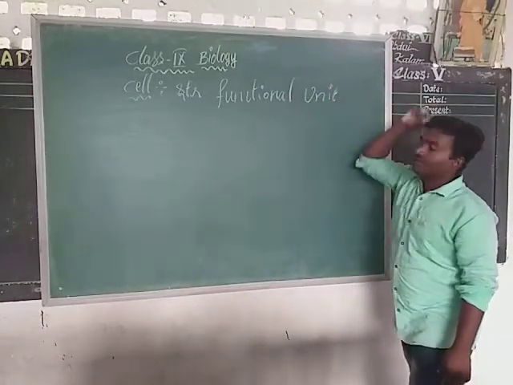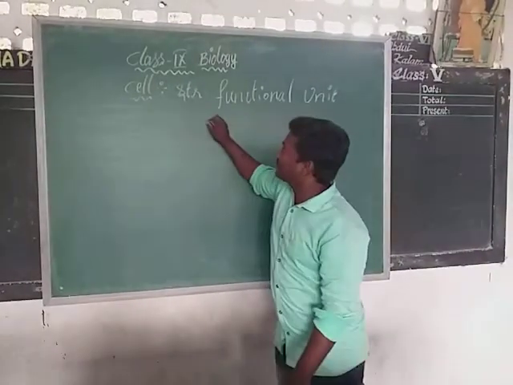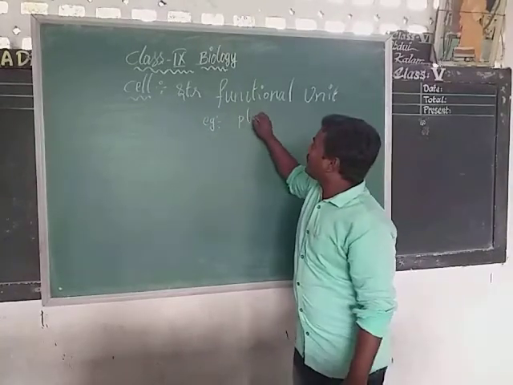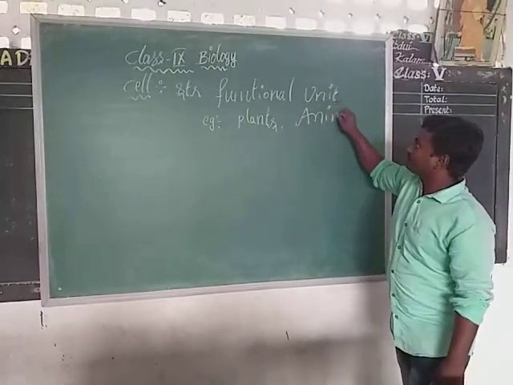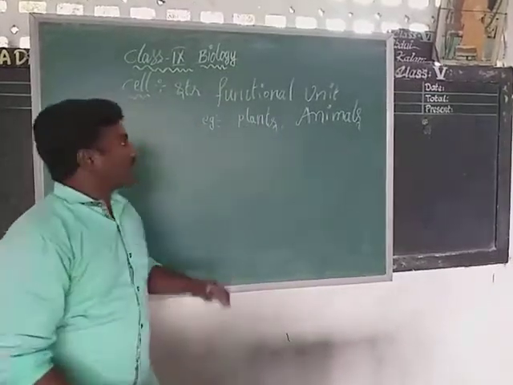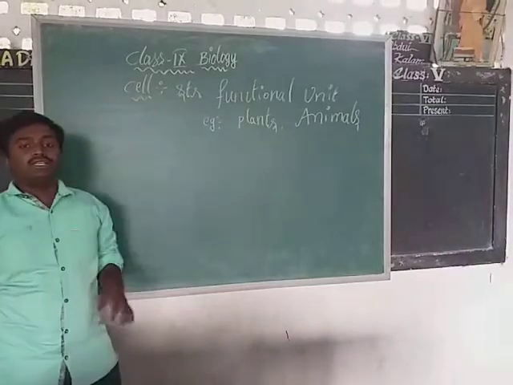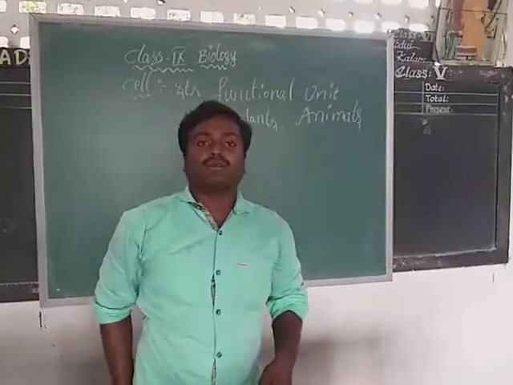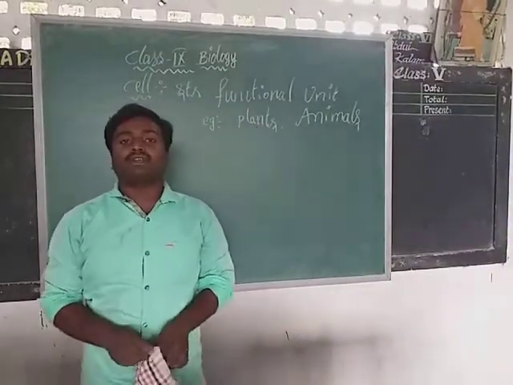All the living organisms. Means living organisms are classified into two types. What they are? First one plants, next one animals. Plants are composed of cells. Next, animals are also composed of cells. Means each and every living organism is made up of cells. What do you know about cell?